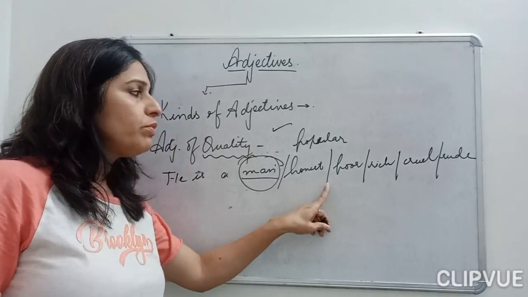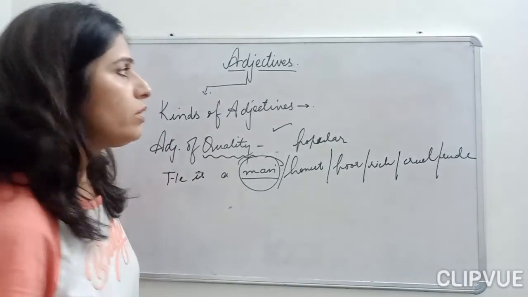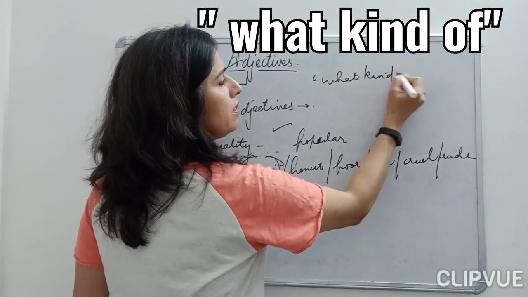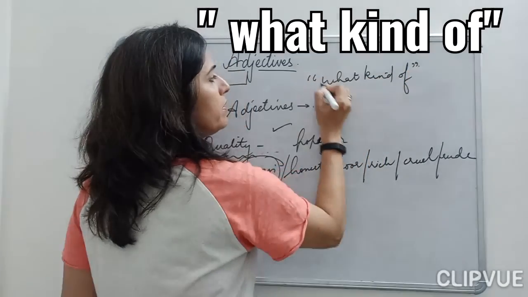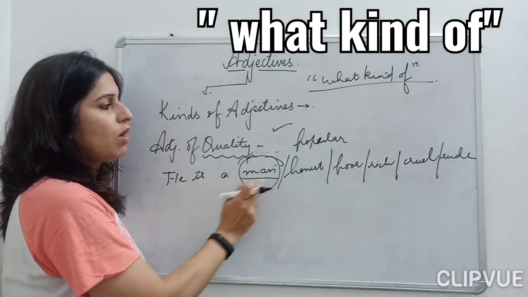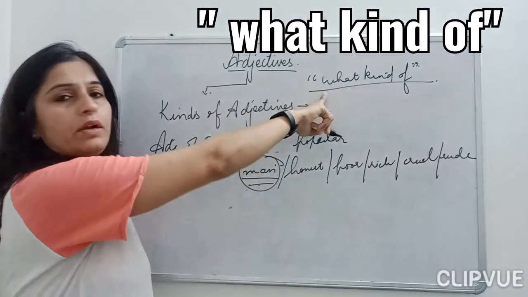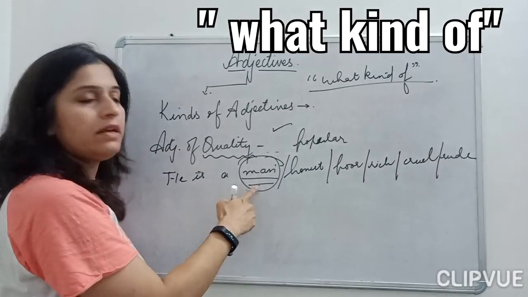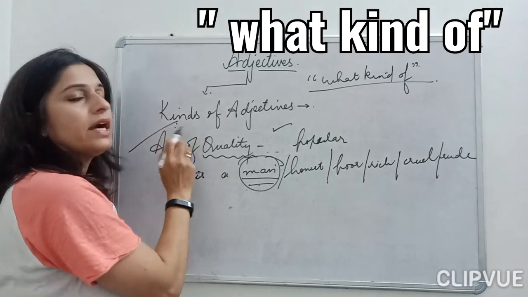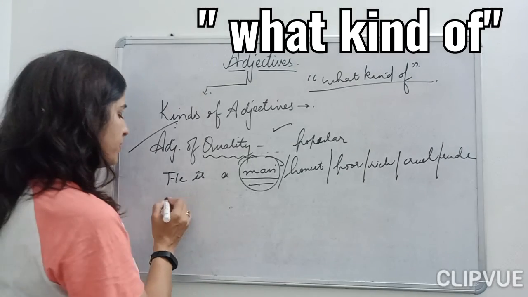Fine. So now how do you identify that we are talking about quality? There is a trick, children. You can ask a question: what kind of. Remember this, what kind of. Like, he is an honest man. I will ask a question to my noun: what kind of man is he? He is an honest man. You will get the answer, so you can come to know that we are talking about the adjective of quality. Now let's take more examples.